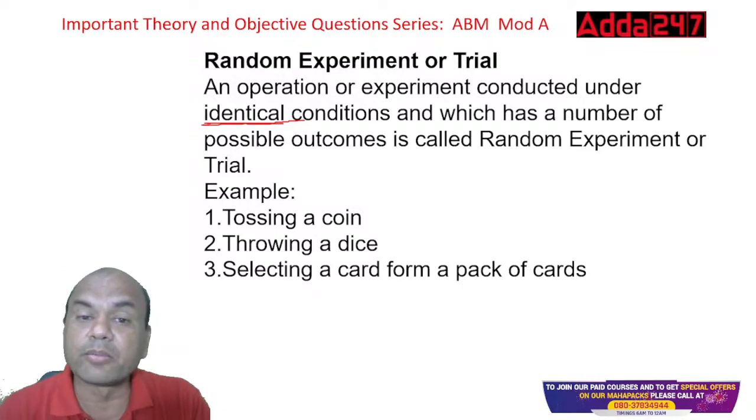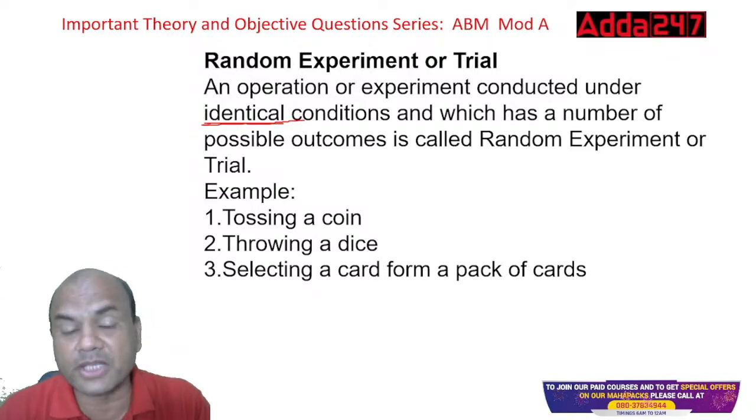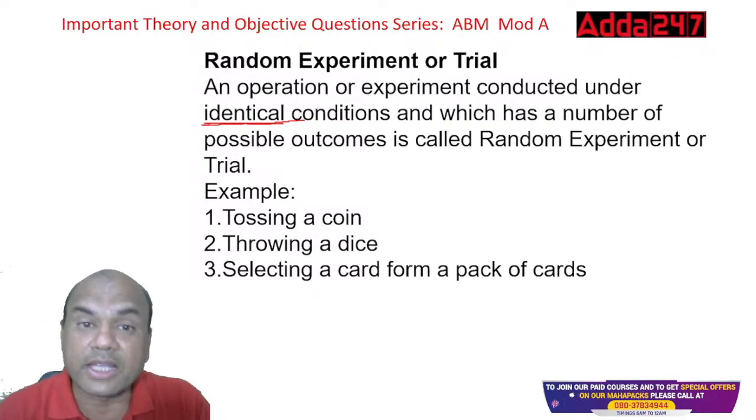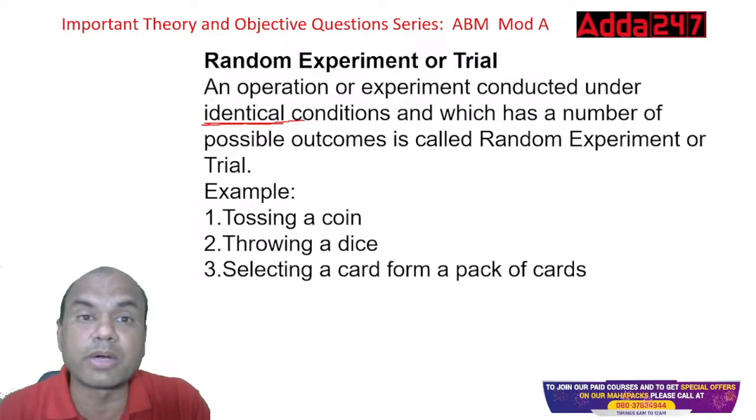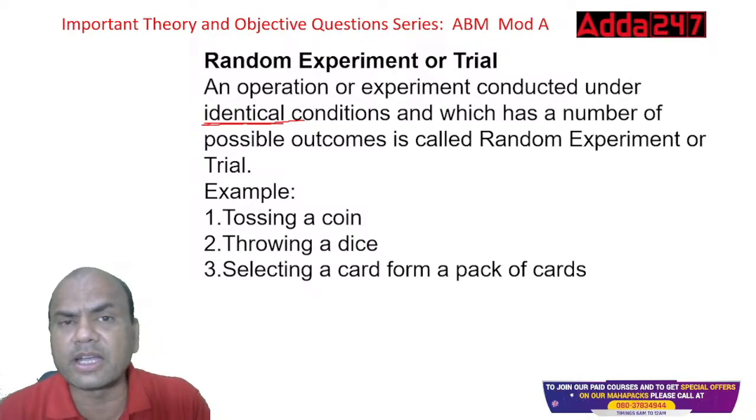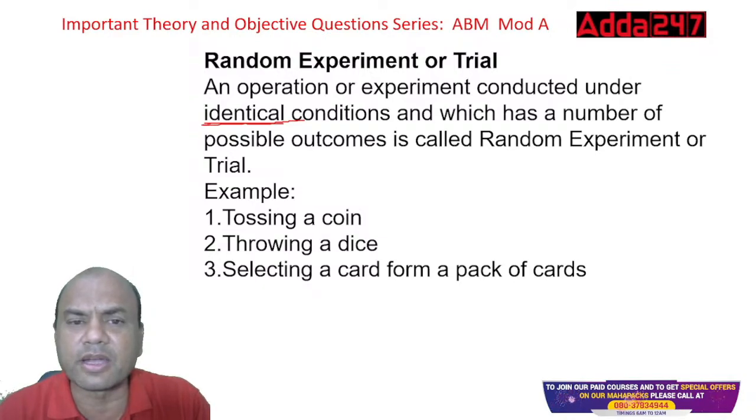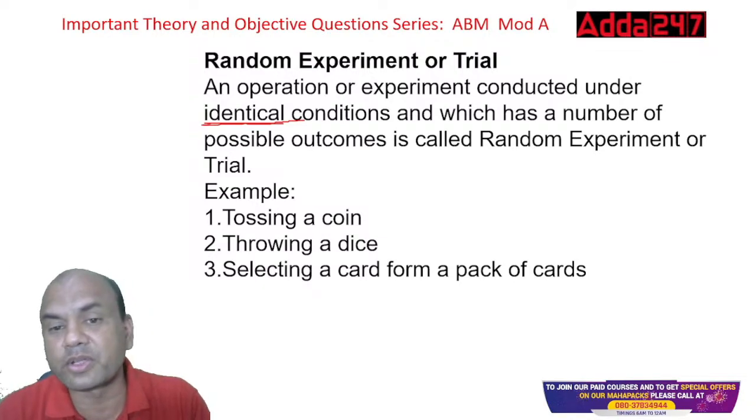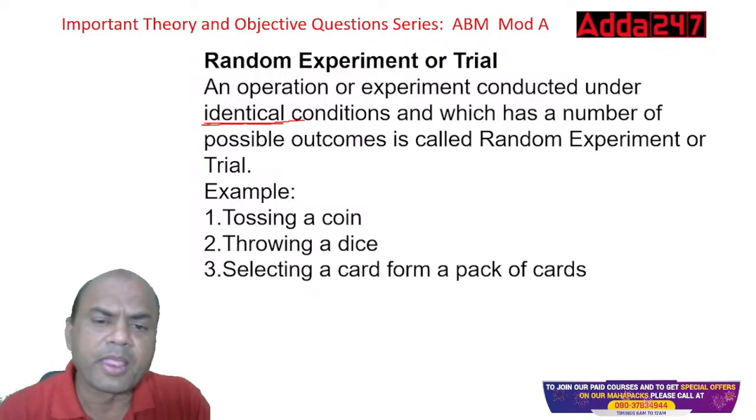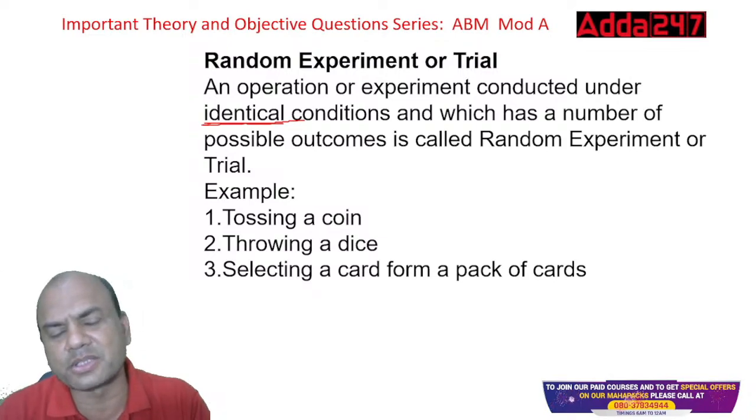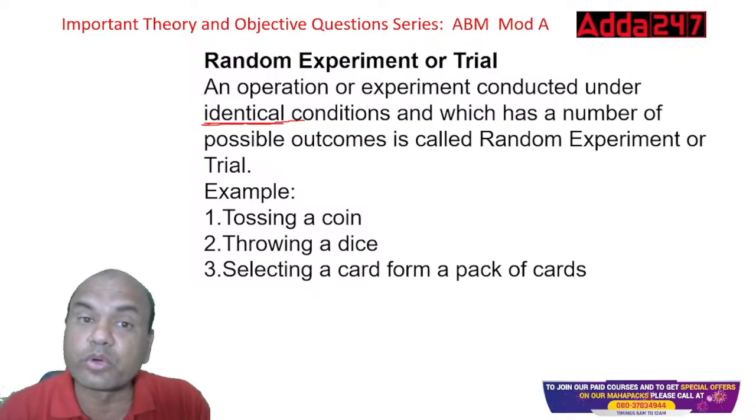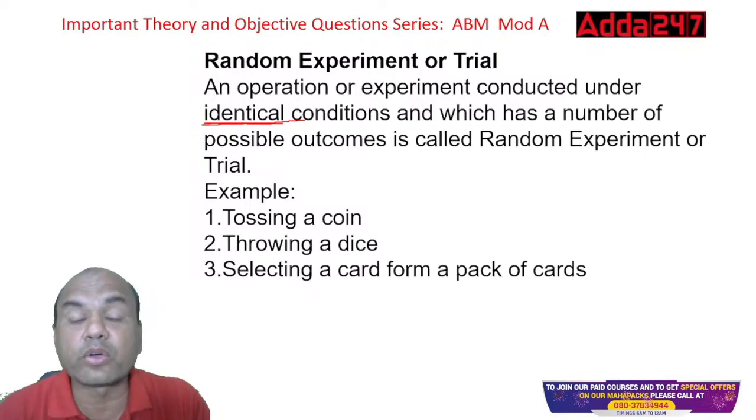Which has a number of possible outcomes, right? Possible outcomes can be anything. Chandrayaan could have crashed, but it succeeded. Why? Because the identical conditions were so matching, created in so much detail, that the chance of crashing was 0%. So an experiment with a number of possible outcomes is called a random experiment. Tossing a coin, throwing a dice, selecting a card from a pack are bookish examples. The latest examples are designing a COVID vaccine and designing Chandrayaan.